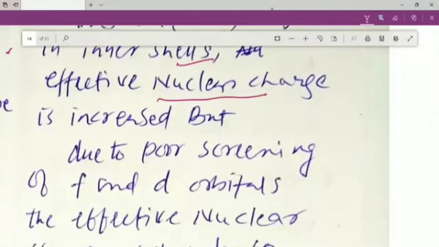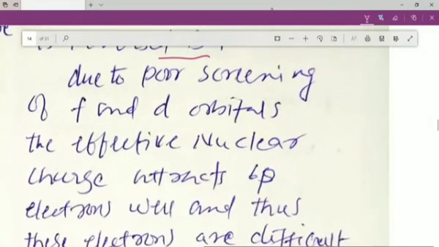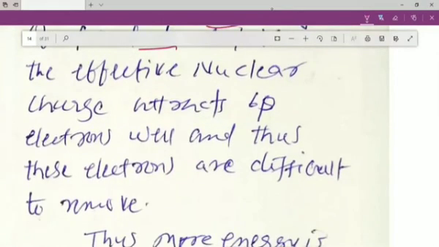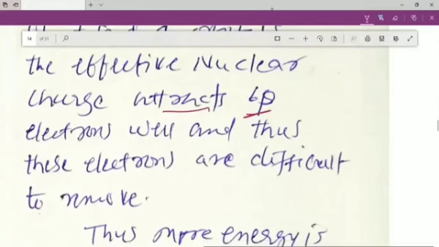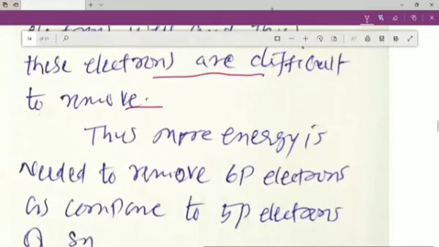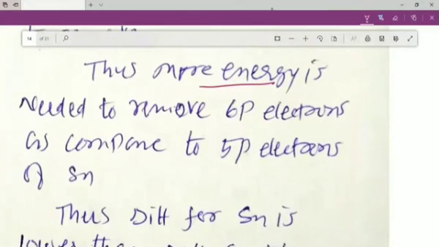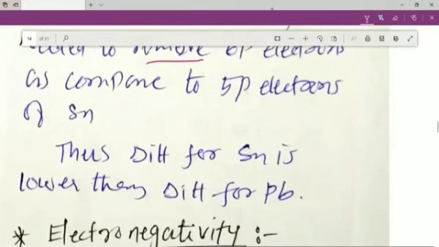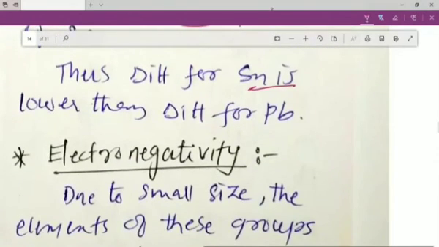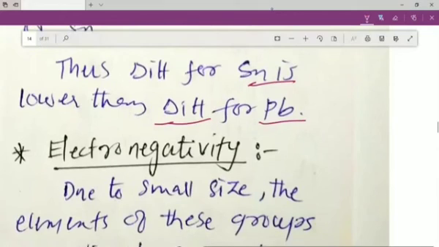The effective nuclear charge is increased, but due to the poor screening of f and d orbitals, the effective nuclear charge attracts the 6p electrons strongly, and thus the electrons are difficult to remove from the 6p orbital. Thus, more energy is needed to remove a 6p electron as compared to the 5p electrons in tin, and thus the first ionization enthalpy of tin is lower than the first ionization enthalpy of Pb.